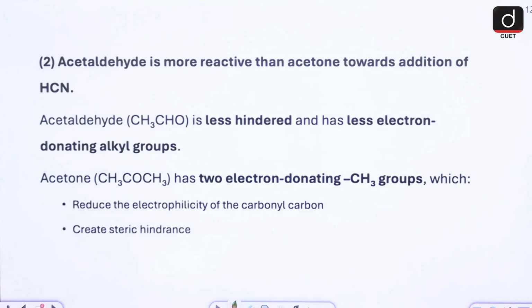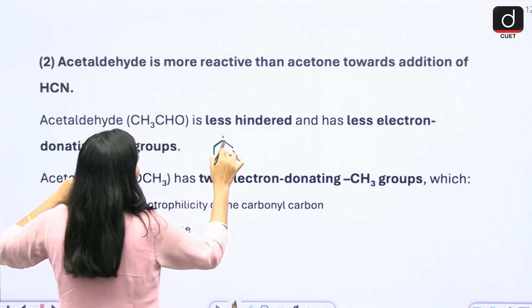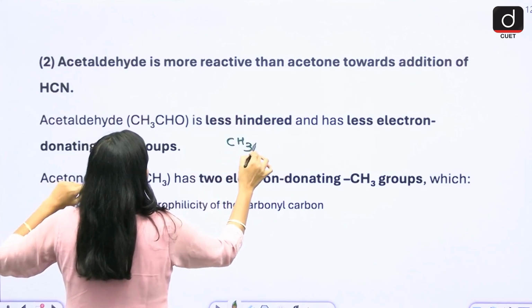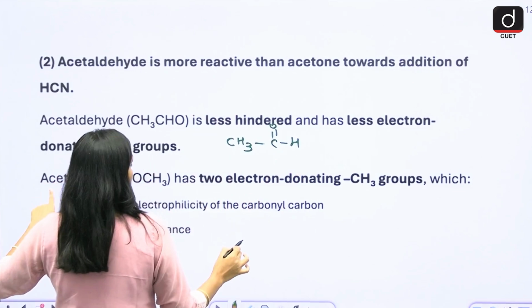Then, acetaldehyde is more reactive than acetone. Acetaldehyde is less hindered and has a less electron donating alkyl group. See, acetaldehyde is CH3CHO, CH3C=O with H. And acetone is what?